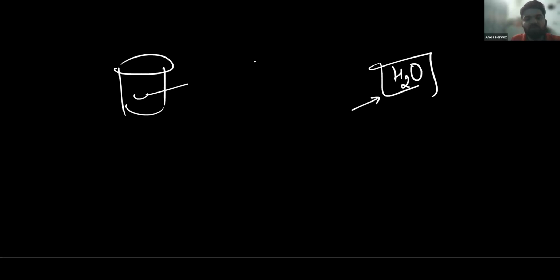For example, if I'm talking about carbon dioxide, CO2, in carbon dioxide one carbon atom and two oxygen atoms make carbon dioxide. You cannot say two carbon atoms and three oxygen atoms make carbon dioxide. No, it is not so. Carbon dioxide is CO2. This is fixed, one carbon and two oxygen atoms, a fixed ratio.